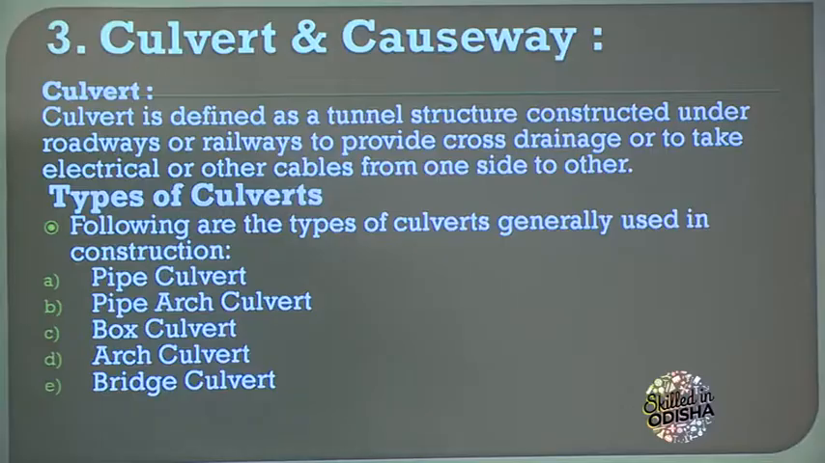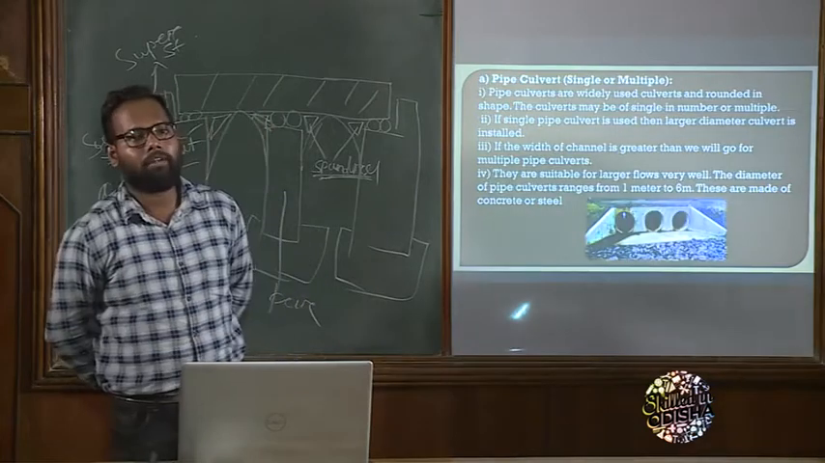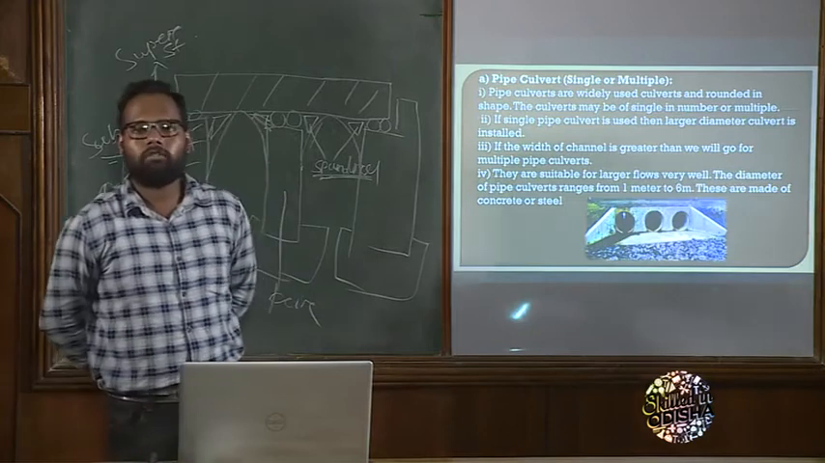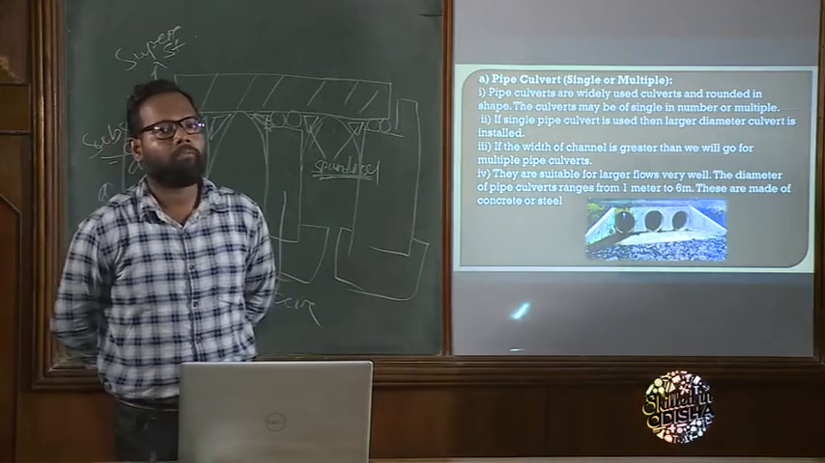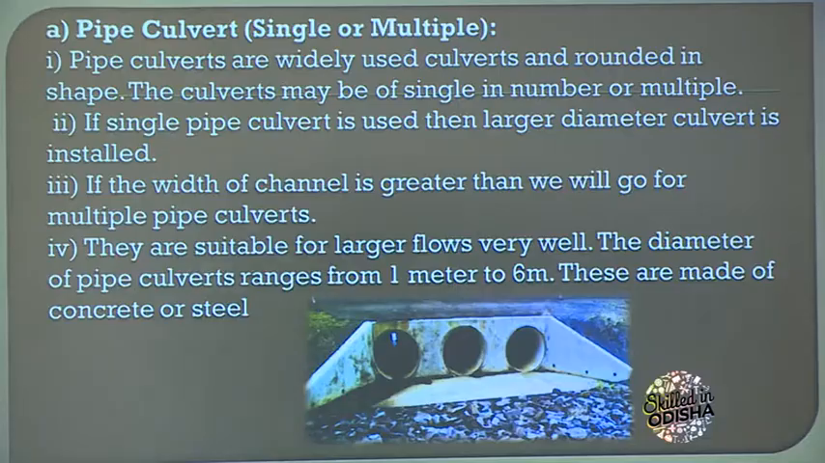Okay, so what are the types of culvert? The types of culverts are pipe culvert, pipe arch culvert, box culvert, arch culvert and bridge culvert. So first come to the pipe culvert. What do you mean by pipe culvert? If we construct a culvert with the help of a pipe, then it is known as what? Pipe culvert. Look at the definition.